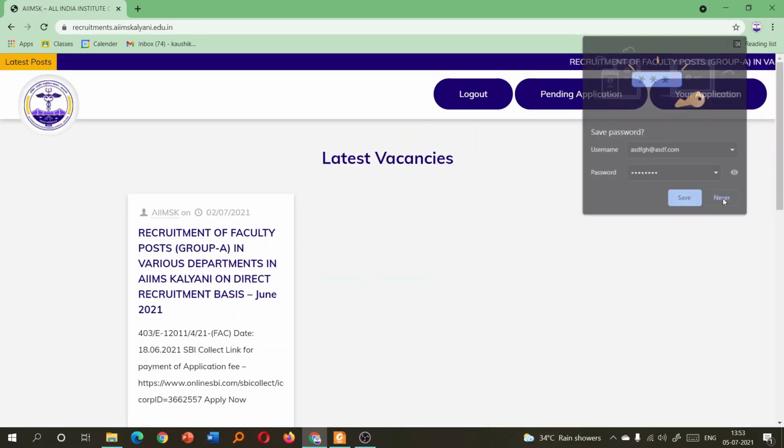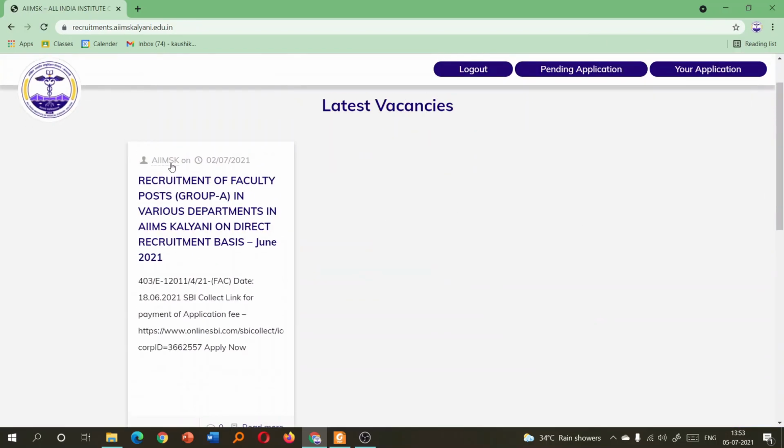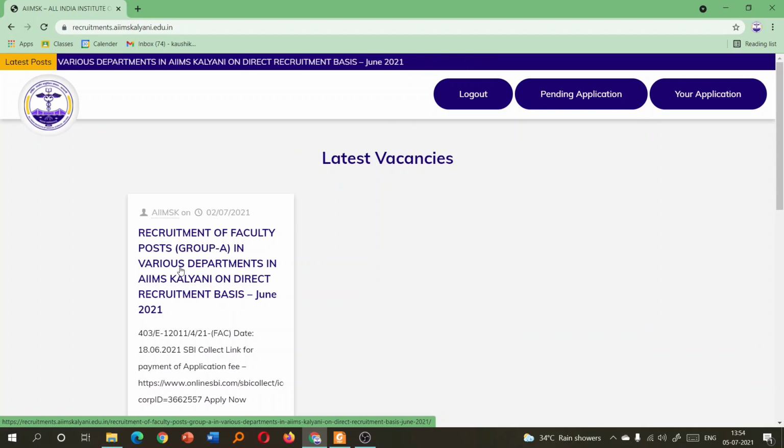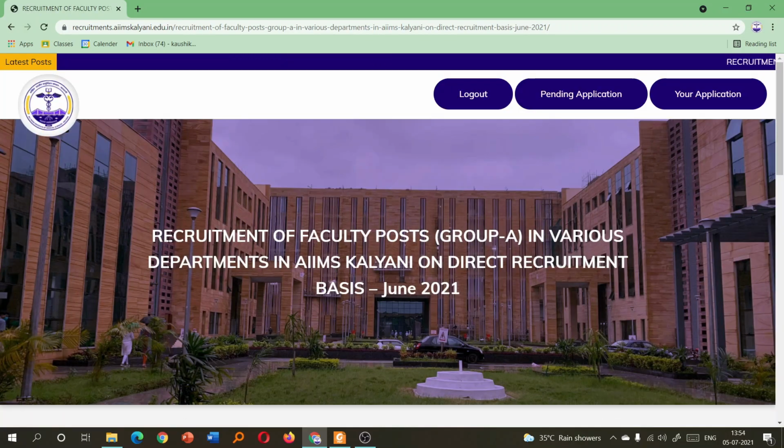Yes, your login has been done. Now you will see the latest vacancy, that is, recruitment of faculty posts in various departments in AIIMS Kalyan on direct recruitment basis. You click over this.